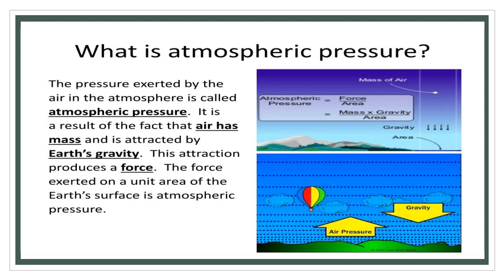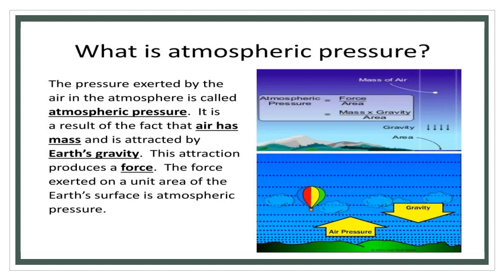This attraction produces a force. The force exerted on a unit area of the Earth's surface is atmospheric pressure.